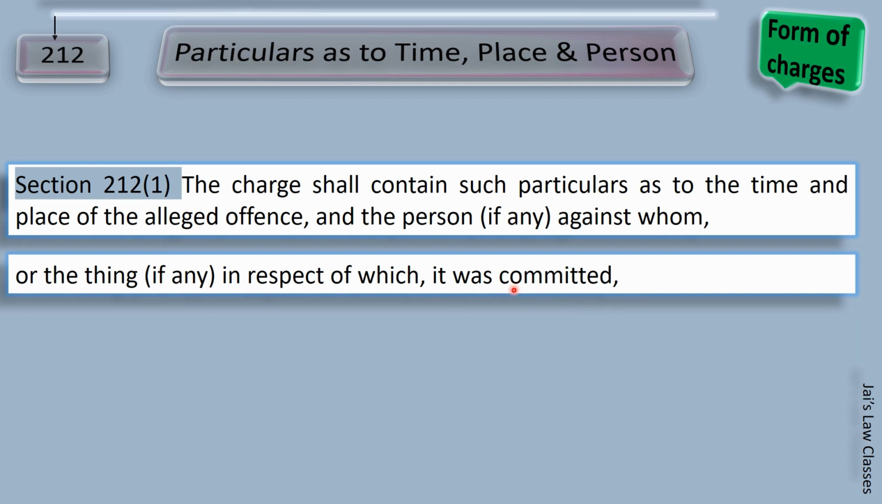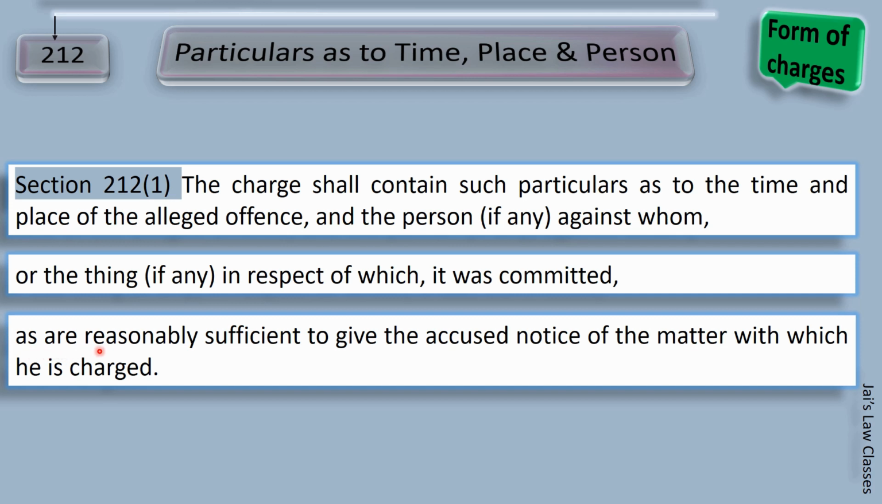This subsection 1 of 212 is very important because sometimes an opponent or the accused says you have not mentioned the exact dates. The subsection 1 says that even the item may not be specific or exact dates. Sometimes we do not know exactly on which date the offense was committed. The last line says, as are reasonably sufficient to give the accused notice of the matter with which he is charged. Now we have to give time to him to prepare his defense.